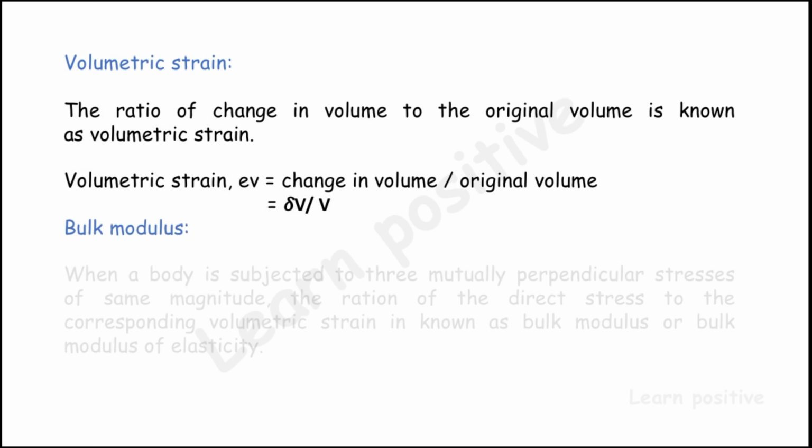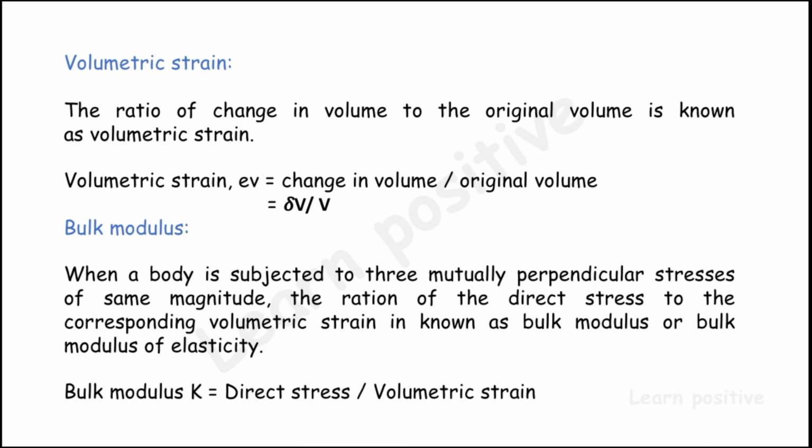And then the next topic is bulk modulus. Bulk modulus uses the same water bottle example. Now the stress given to the water bottle is the direct stress. Due to its direct stress, the volumetric strain happens to that container. So bulk modulus is said to be the ratio between the direct stress to its volumetric strain. It is known as bulk modulus.